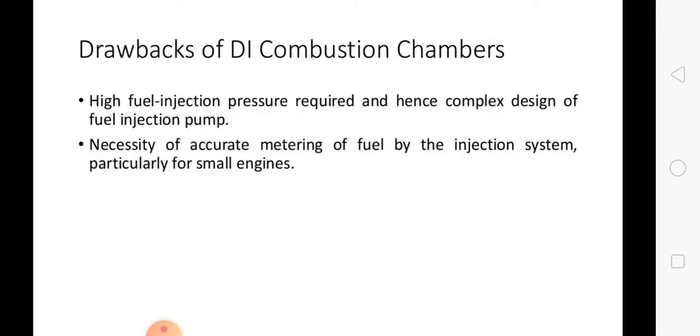Now we will see the disadvantages of the direct injection combustion chamber. High fuel injection pressure is required, and hence a complex design of the fuel injection pump. Necessity of accurate metering of fuel by the injection system, particularly for small engines.